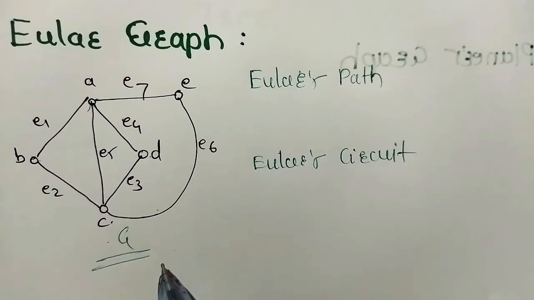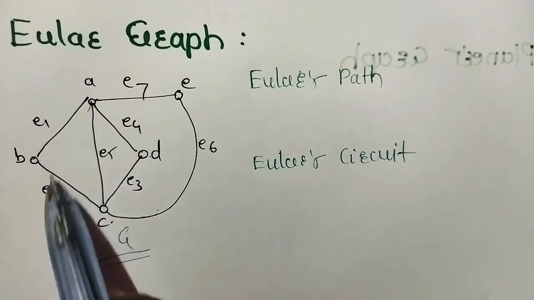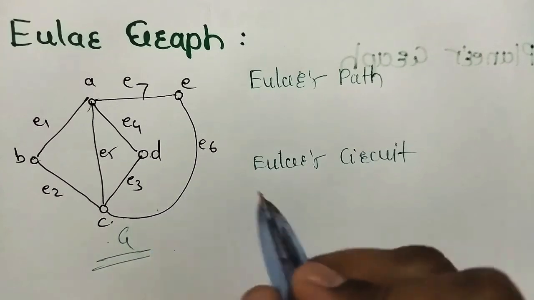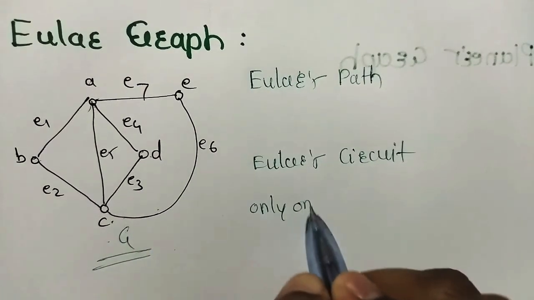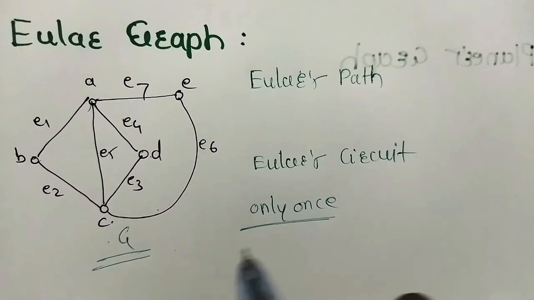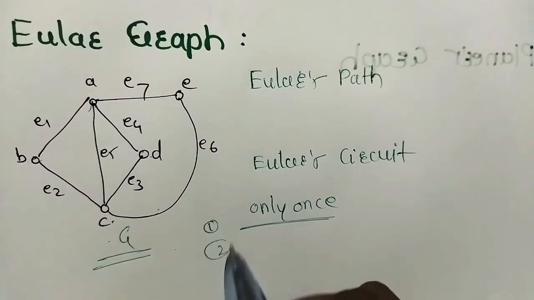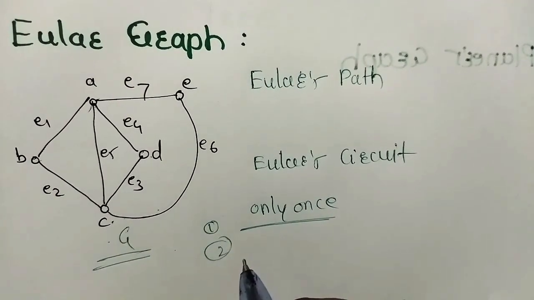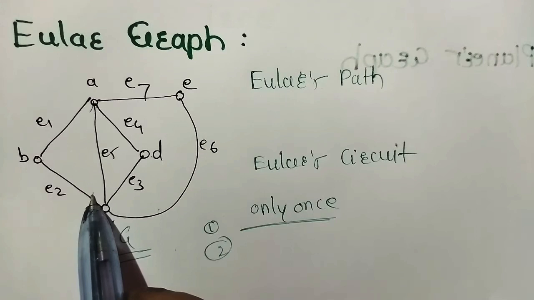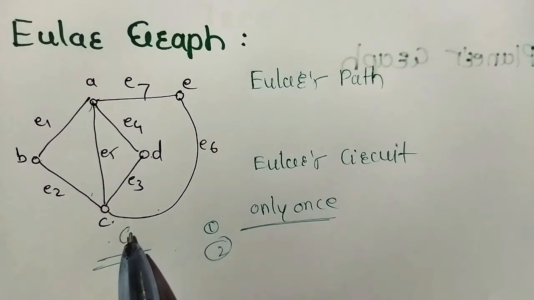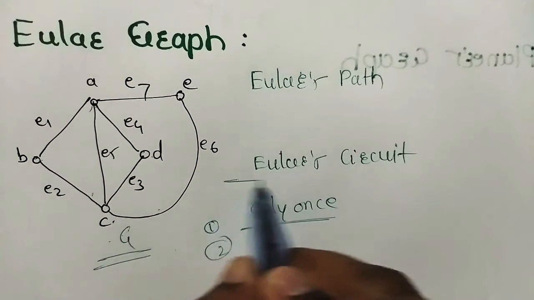If you start from any point, each edge should be traversed only once. This is Euler's graph. Second, all vertices of even degree. This is the most important topic here. A connected graph G is Eulerian if and only if the degree of every vertex is even. If the degree of every vertex is even, this is called an Euler's circuit.